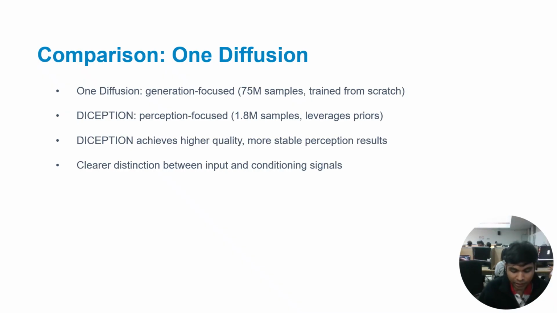It's worth comparing DICEPTION with One Diffusion, another recent diffusion-based vision model. One Diffusion is simulation focused, trained on 75 million samples from scratch. In contrast, DICEPTION is perception focused, using only 1.8 million samples while leveraging pre-trained models. As a result, DICEPTION achieves higher quality and more stable perception results, with a clear distinction between encoding measurement and distinct signals.